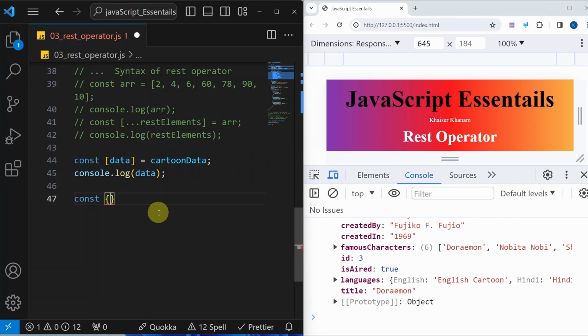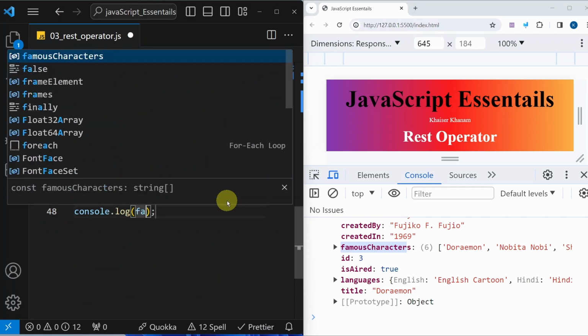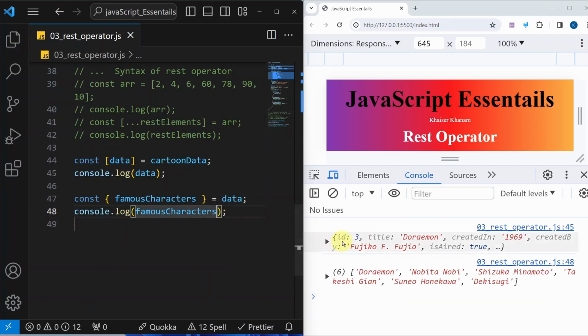Const, and for object we will be using curly braces. Now this will be equal to my data. My data is nothing but an object, and from the object I am just taking the famous characters array. Now I will display this one, log famous characters. Save this. Now you can see using array destructuring I got my object, and using object destructuring I have just got my array. Now what I will do, before that, let me comment this one.